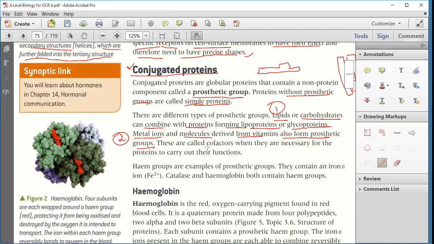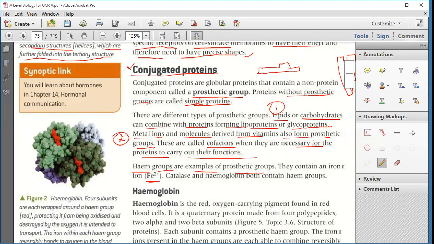They are called cofactors, which are necessary for the protein to carry out their function. For example, the hema group is an example of a prosthetic group, and it contains an iron, that is Fe+2. Hemoglobin, you remember the word hemoglobin? Hemoglobin is in the blood. So globin is the protein and hema is the prosthetic group attached to it. And in the hema group, we have Fe+2, that is the metal ion.